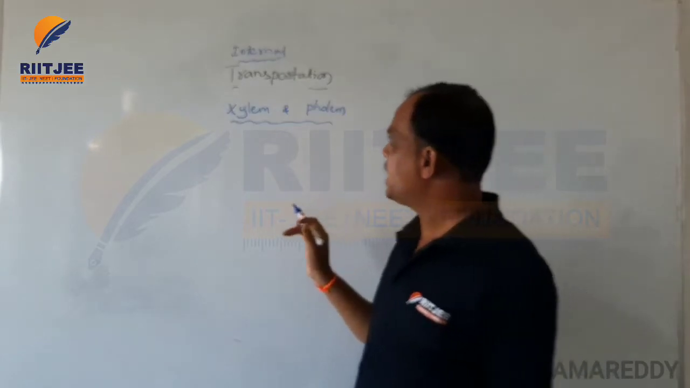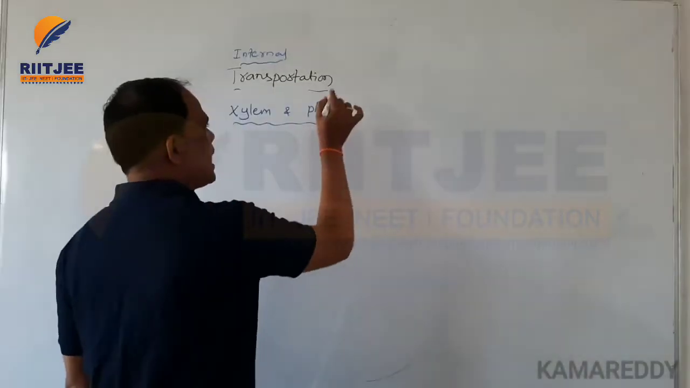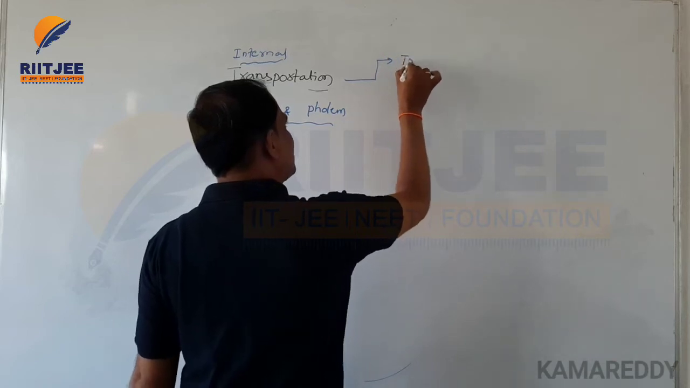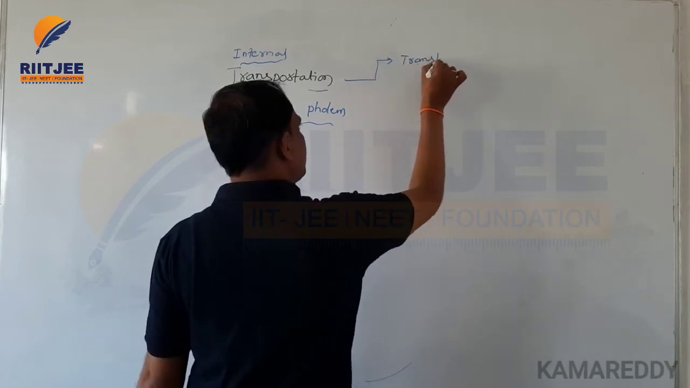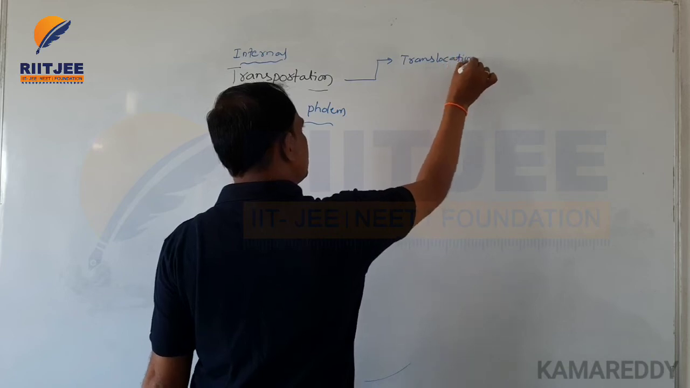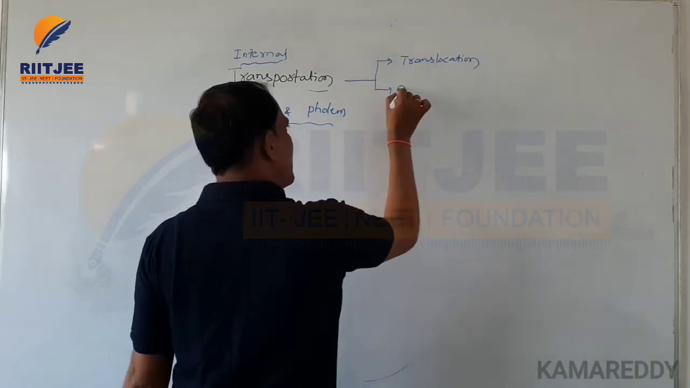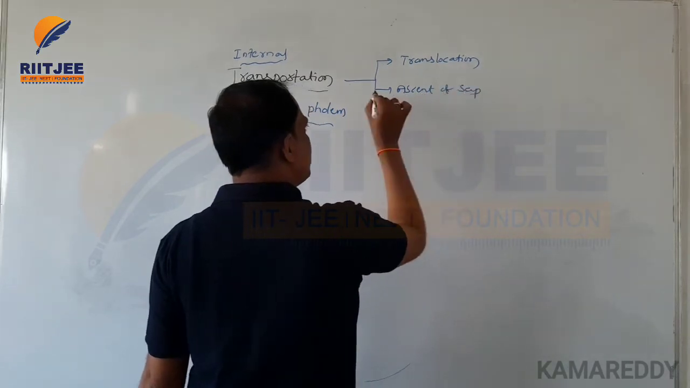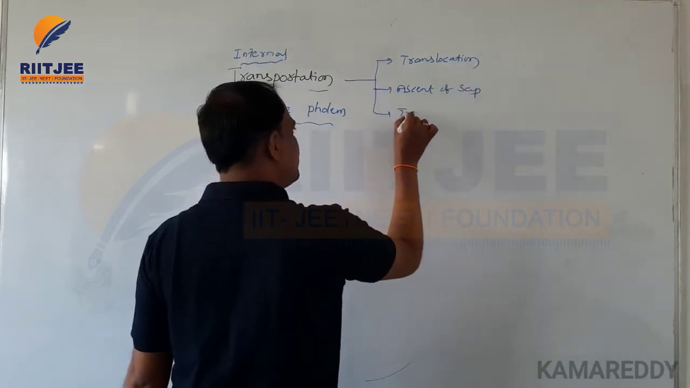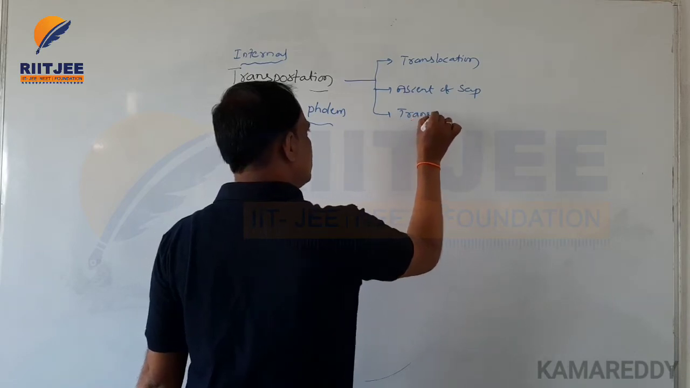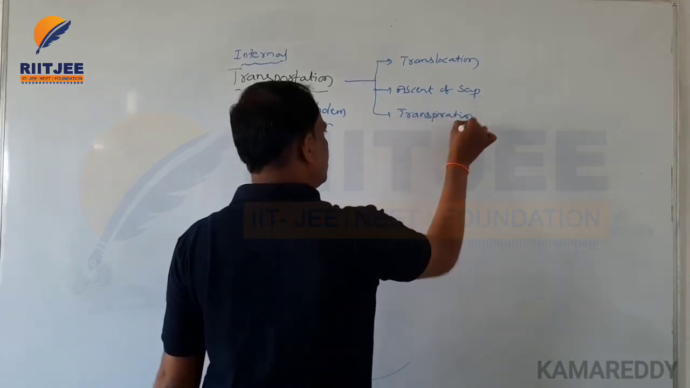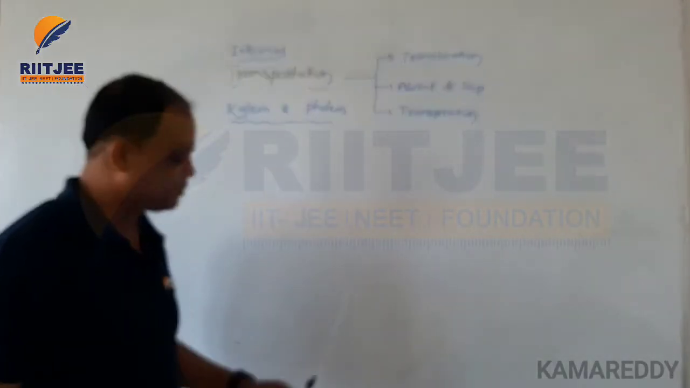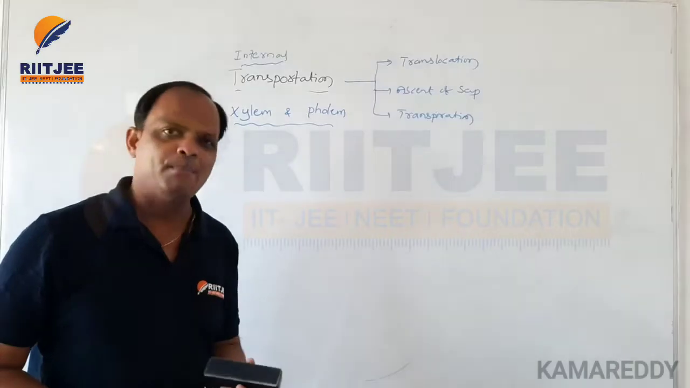Okay, right. So here the transportation process is carried out through three types. One is translocation, and the second one is ascent of sap, and the third one is transpiration. These are the three types. The transportation process is carried out inside all the organisms with the help of these complex tissues.